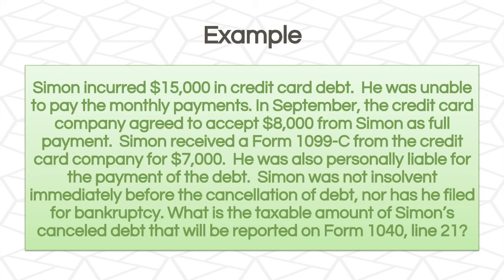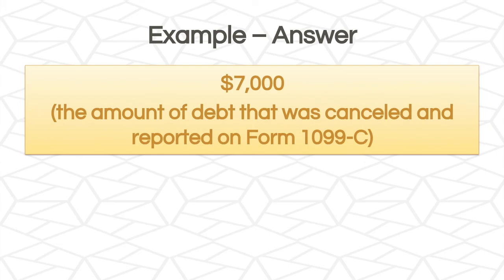Simon was not insolvent immediately before the cancellation of debt, nor has he filed for bankruptcy. What is the taxable amount of Simon's canceled debt that will be reported on Form 1040, line 21? So that $7,000 will be reported on his tax return. And this is the amount of debt that was canceled and reported on Form 1099-C.